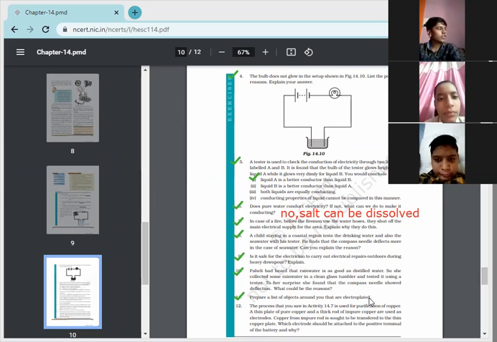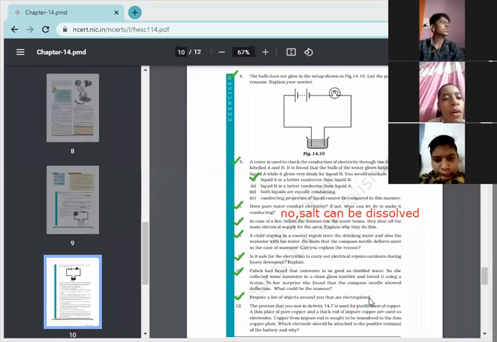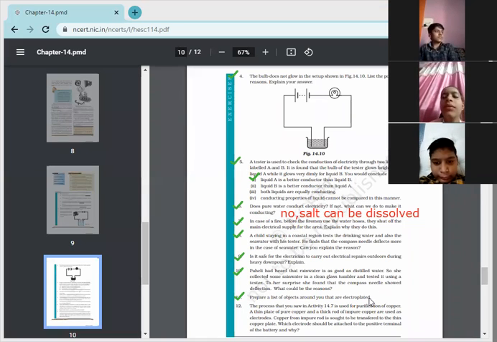So the question for you is: if copper from the impure copper is to be transferred, which electrode should be connected to the positive terminal of the battery? Which one will we connect to the positive terminal, the pure copper or the impure copper, and why?